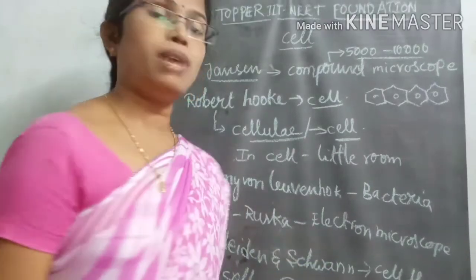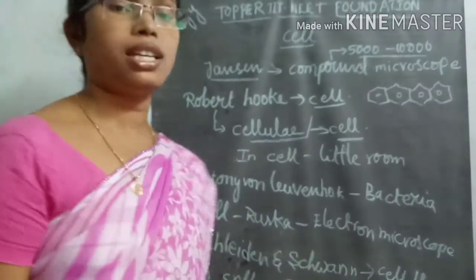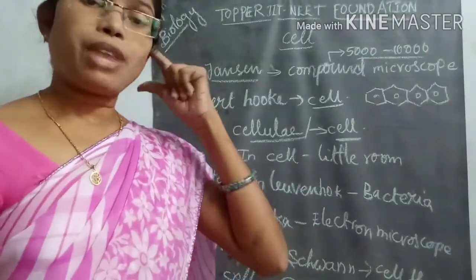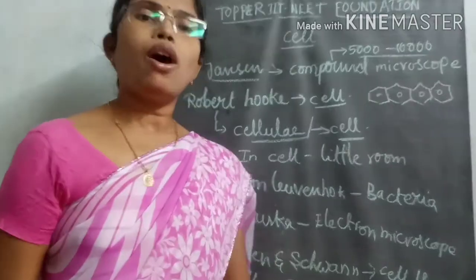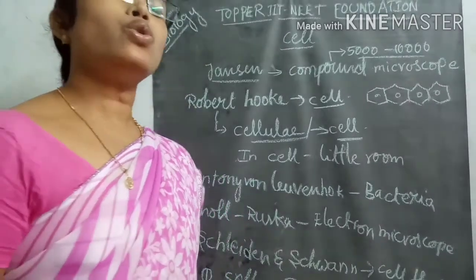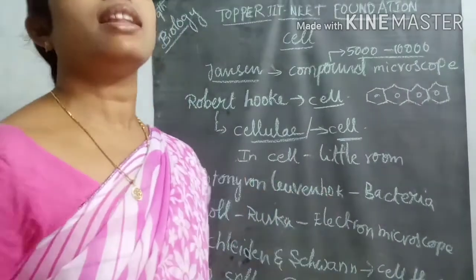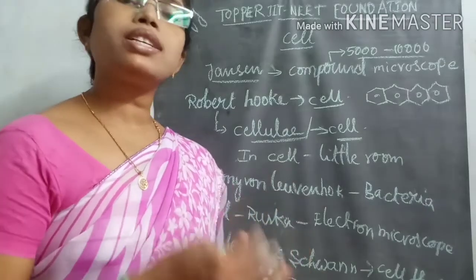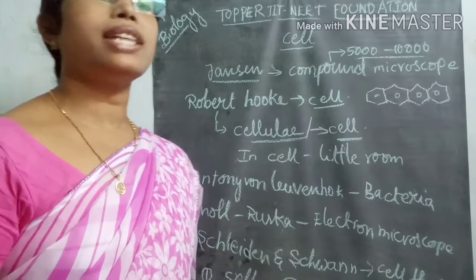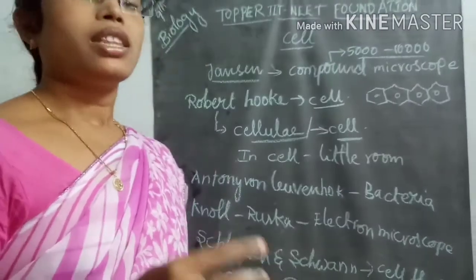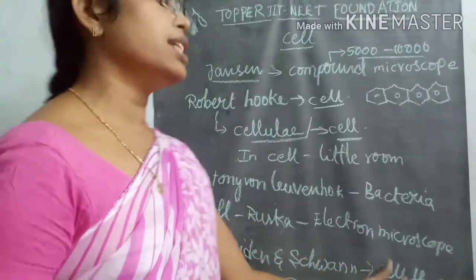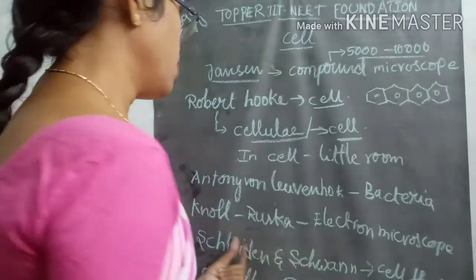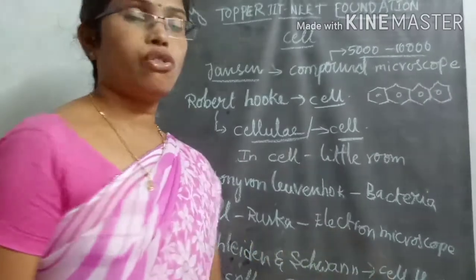These two points are mentioned by cell theory. But this theory could not explain how new cells arise in living organisms, which Schleiden and Schwann failed to explain.